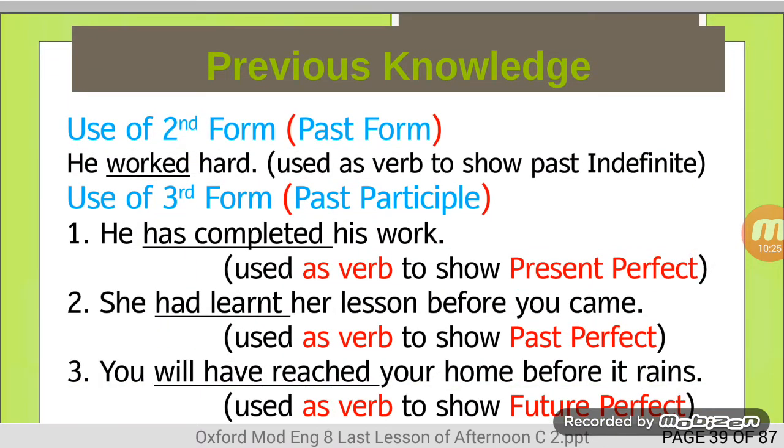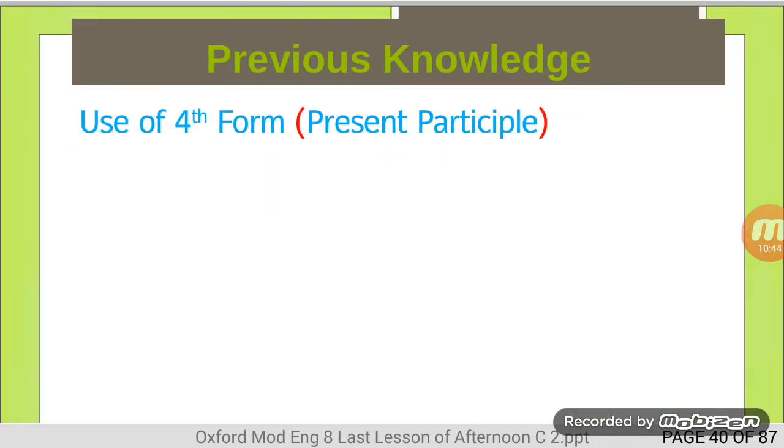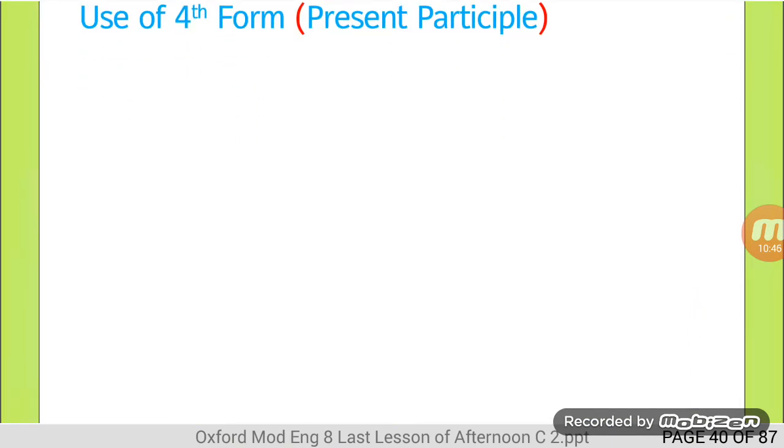Let's move towards the next thing, and the next thing is to recognize this factor. In the first three sentences, the underlined verbs are used as finite verbs, but in the fourth as a non-finite verb. Use of fourth form, present participle form.